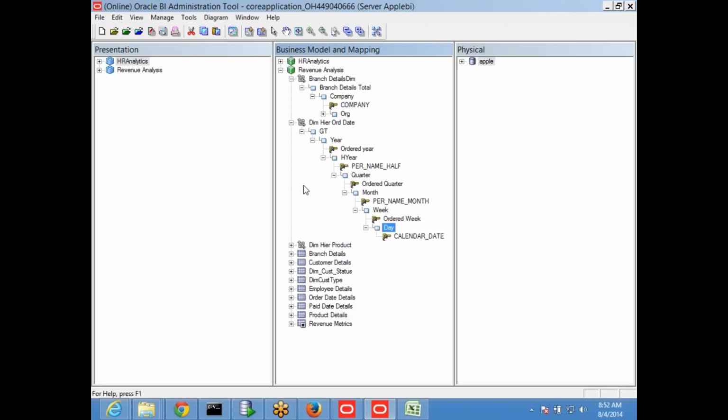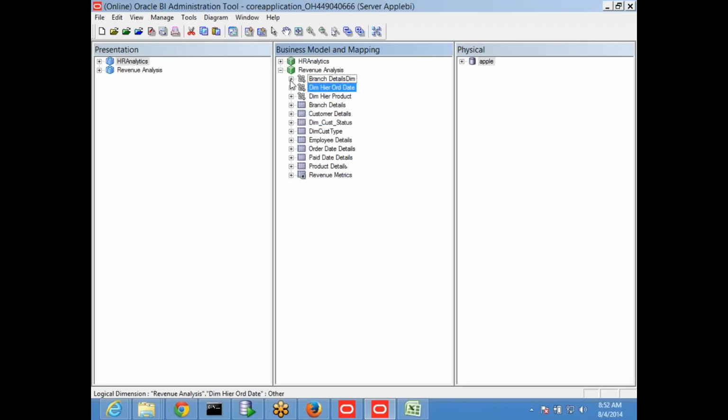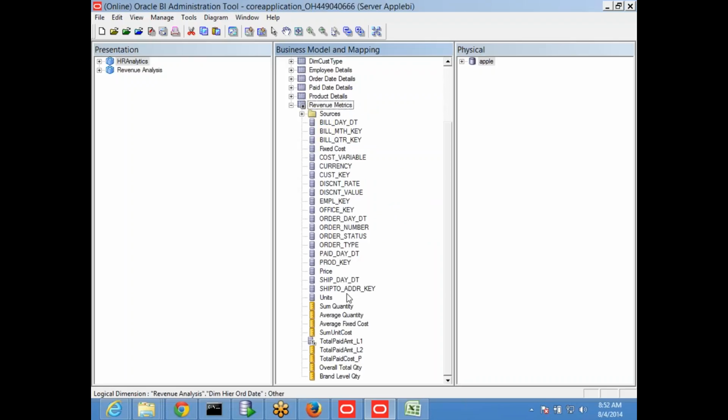Then I need to go for the calculation. This is a regular measure, sum of the quantity. What I always want to do is, whenever I select this column along with one particular period, I want to create one more measure. Whenever I select that measure, it should always show me the previous year total quantity. If I select the year and then sum of quantity, it will show the quantity for that year. But I want to create a measure that, if I select it, will show the previous year quantity.